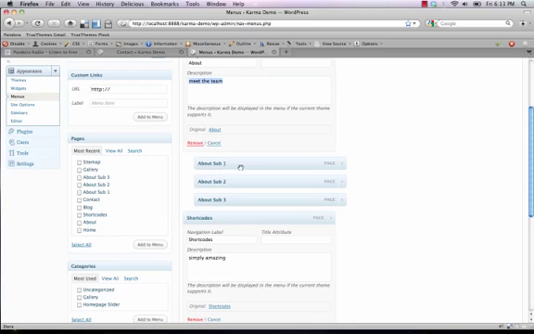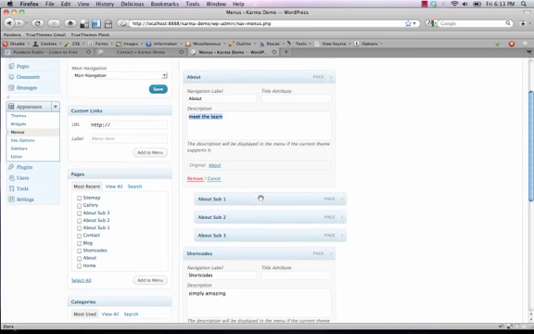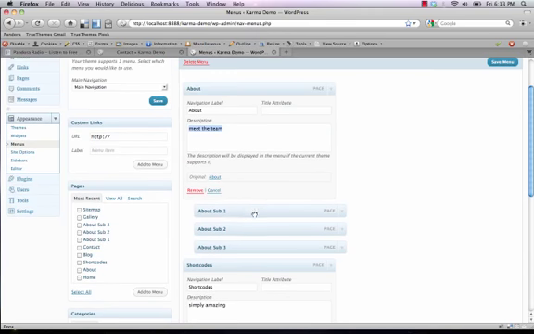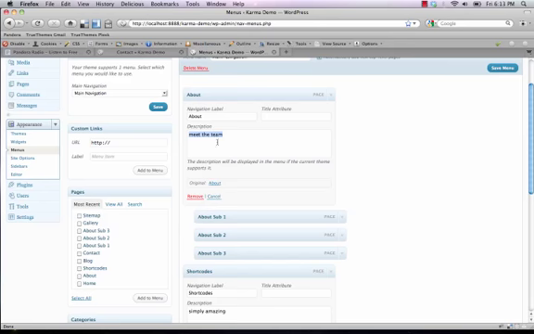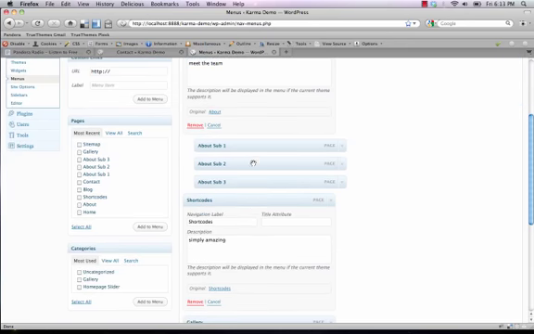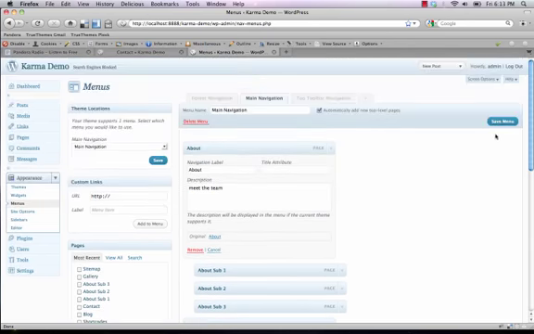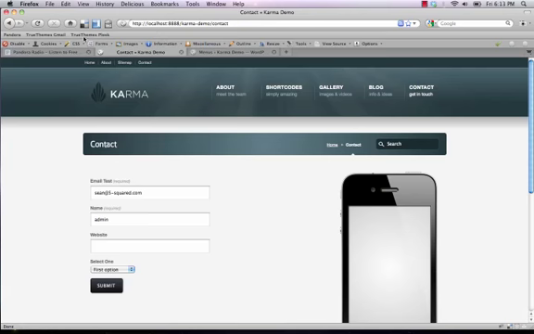And you don't want to worry about any of these sub pages because they're not going to get displayed. You don't want to insert a description for those. So it's just the parent level items, just these top parent level items. So once you go through and add your descriptions for each one, you just go ahead and save menu. And when you refresh, you'll see that you have your descriptions underneath your nav items.